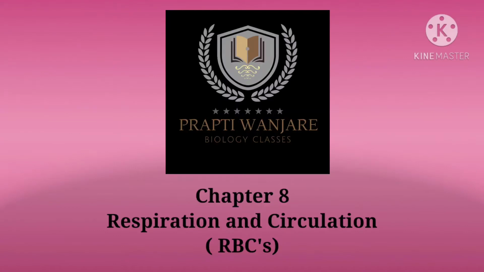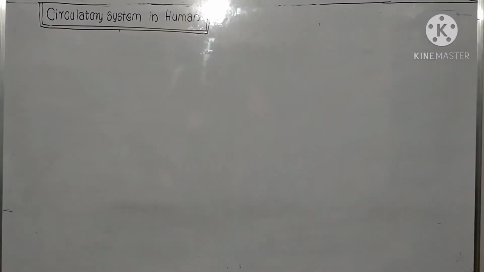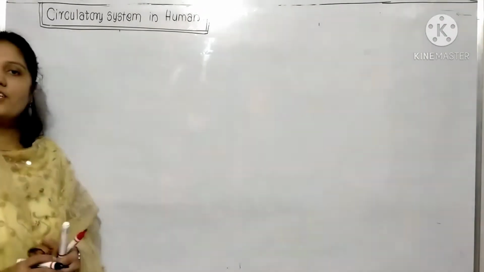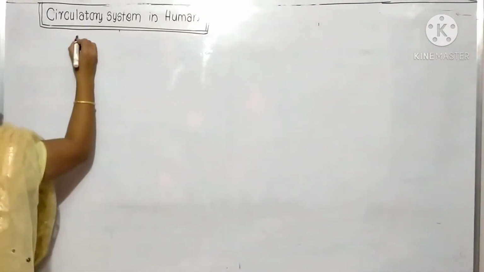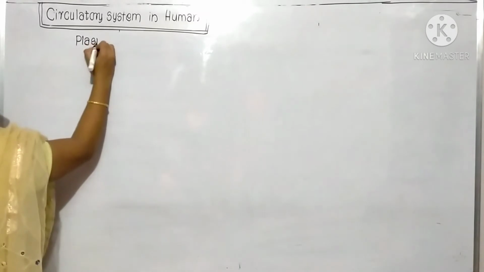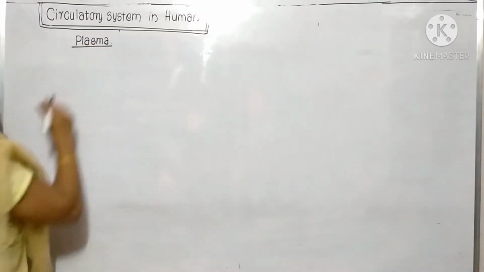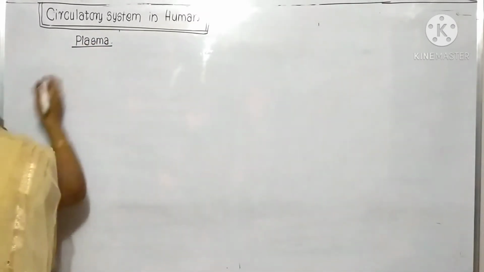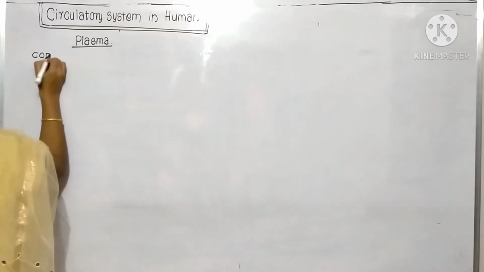This is Prapti. Today we are going to study about respiration and circulation. From that we are going to study about the RBCs, meaning red blood corpuscles. In the last lecture, just before this, we saw the plasma. It is a composition of blood we are talking about.